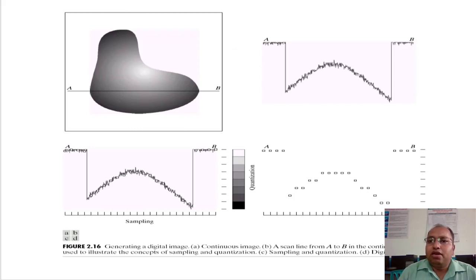Okay, fine. So let us take one example of how we can go for the sampling and quantization of one line of an image. Okay, fine. So focus on this image. Right now this is an image that we are going to scan with the help of a single scanner. Remember that here we are going to traverse from point A to point B.